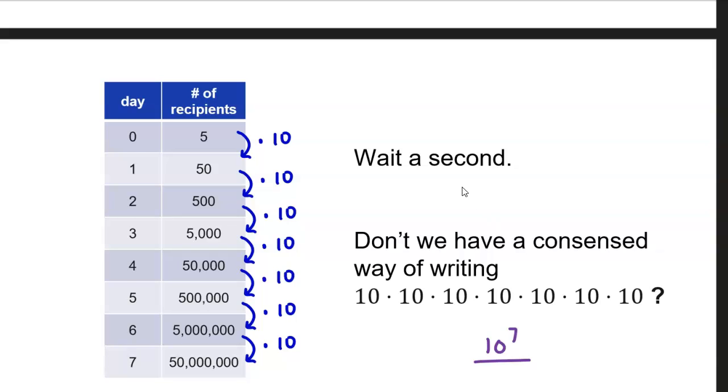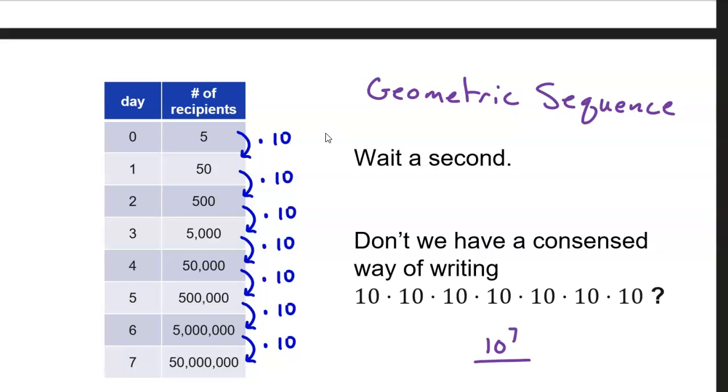So does it make sense that when we have a geometric sequence like this, that's what we call this, right? This is a geometric sequence because we're multiplying at each step. When we have a geometric sequence, it's going to result in an exponential formula. That's because we're taking the same number and multiplying it many times. And our condensed way of writing one number multiplied by itself many times is an exponential function.